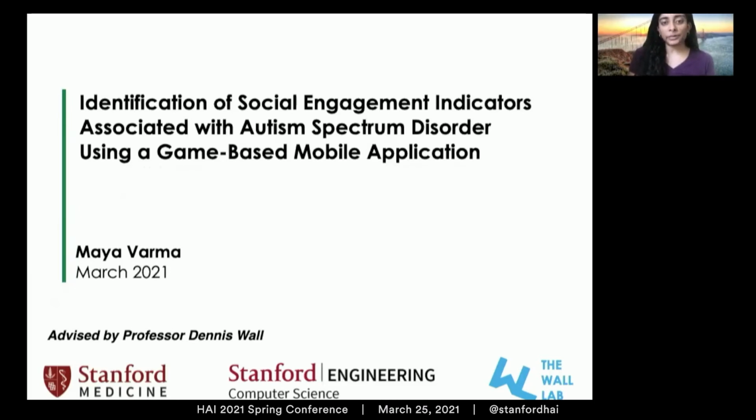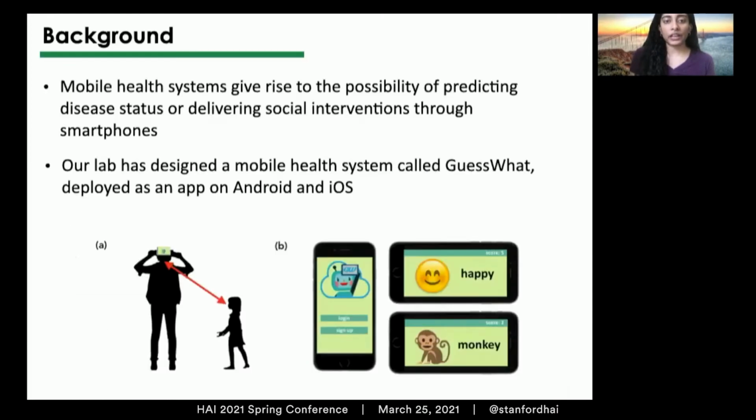In this project, we evaluate a child's social phenotype from home videos in an effort to aid with diagnosis of autism spectrum disorder, or ASD. Our team created a mobile health application called Guess What and collected over 11 hours of video footage depicting children engaged in gameplay in a natural home environment.